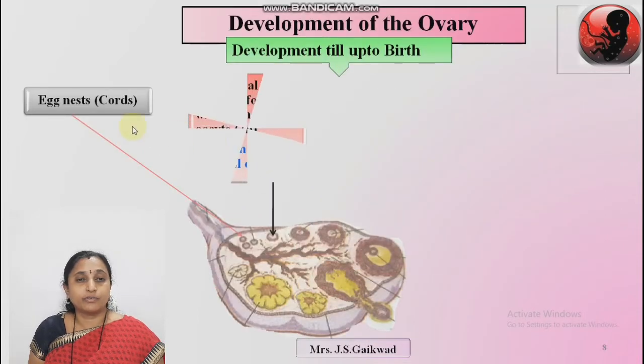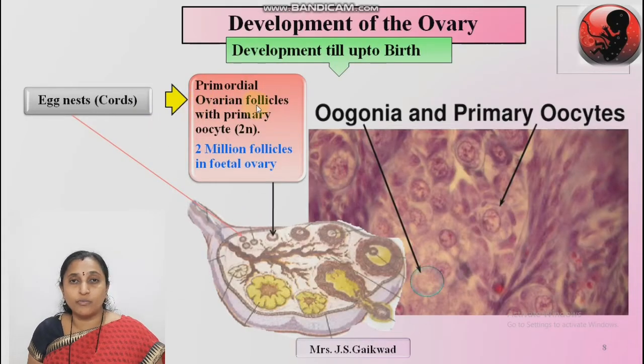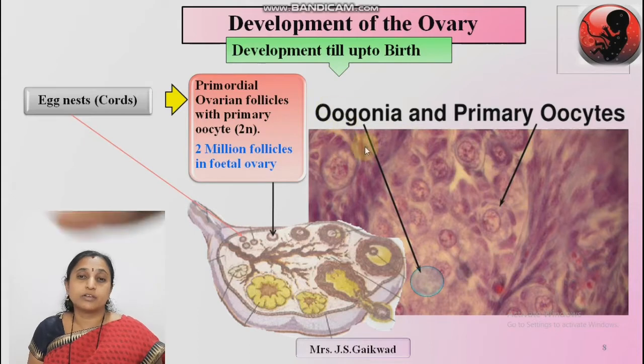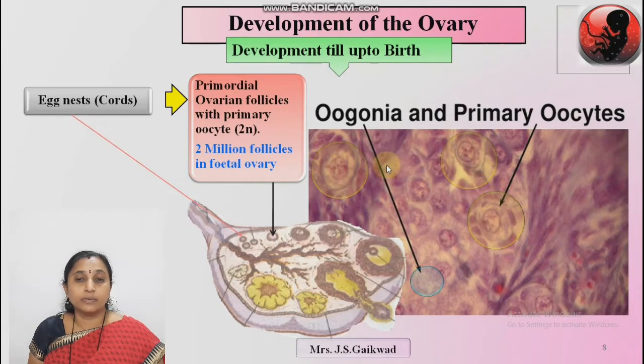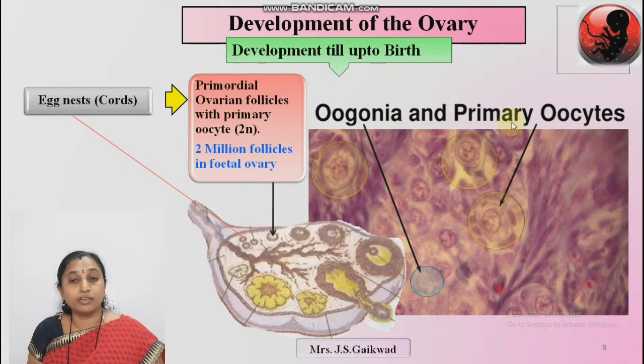Now the egg nest further develops into primordial ovarian follicles, which contain primary oocytes, and the number of primordial ovarian follicles is about 2 million in the fetal ovary, before birth. Oogonia and primary oocyte. This is also a microscopic slide. These circles show the groups of oogonial cells which are present in the egg nest. Further they convert into primary oocytes.